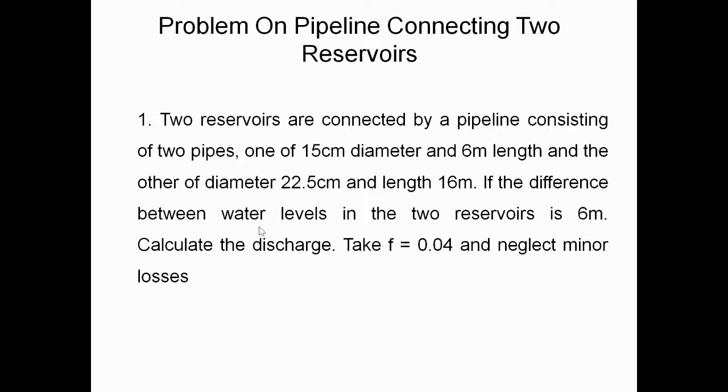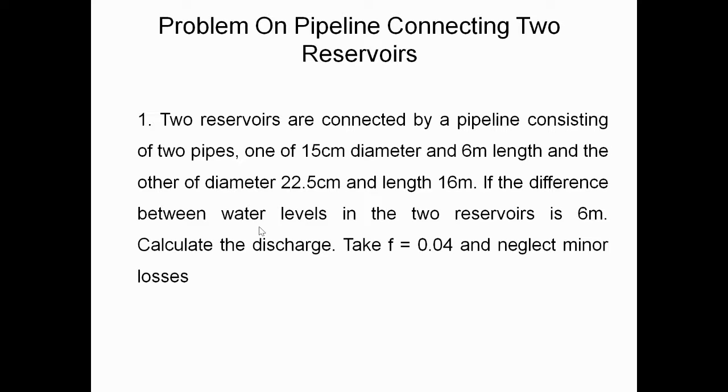Once again I will repeat the question. Two reservoirs are connected by a pipeline consisting of two pipes. One is of 15 centimeter diameter and 6 meter length, and the other of diameter 22.5 centimeter and length 16 meters.